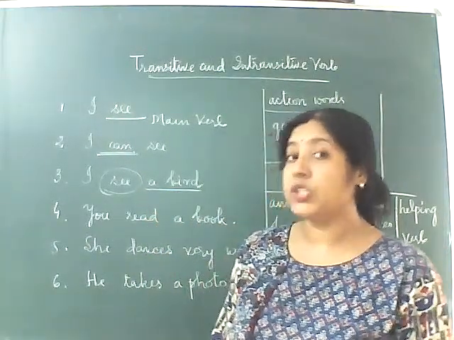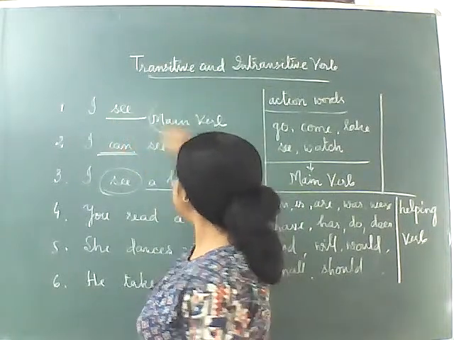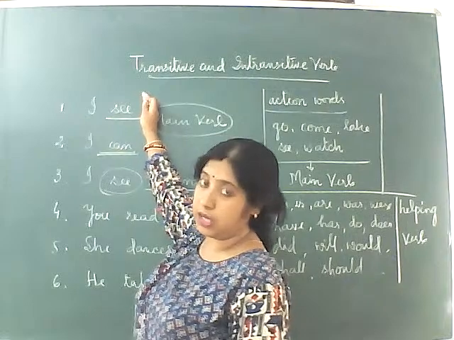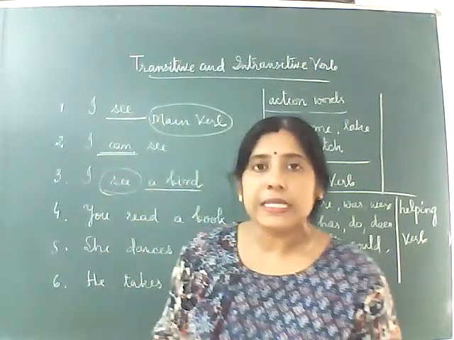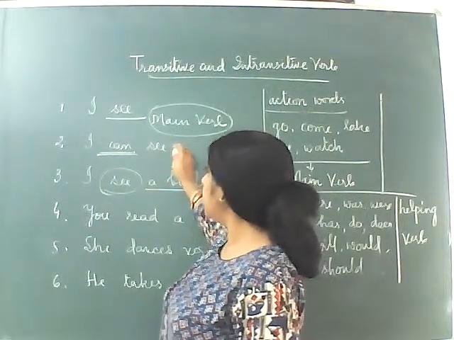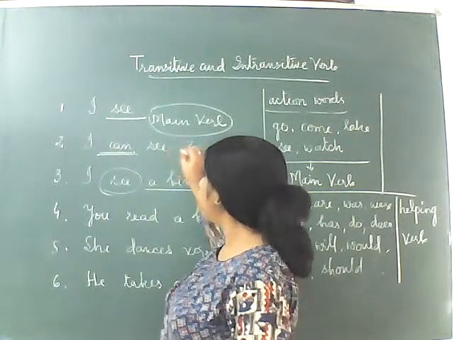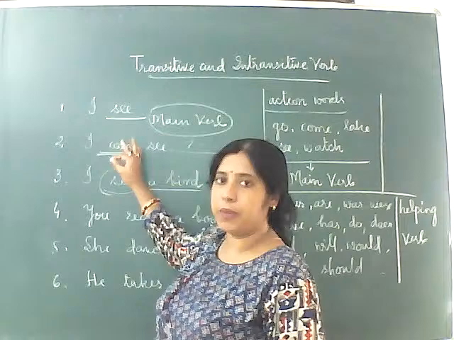But a verb which doesn't have any object. Look, I see is written, but it doesn't have any object. There is no object, we just ended with see. So it doesn't have any object. This is called an intransitive verb. I can see, and after that there is nothing, it is blank. So that means it is also an intransitive verb.